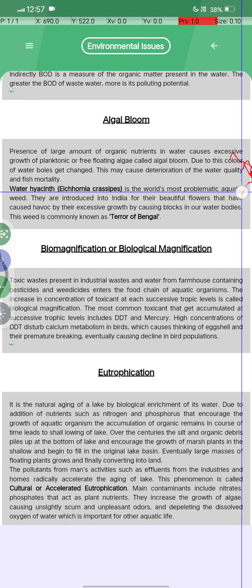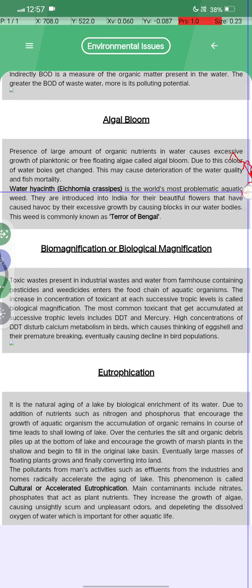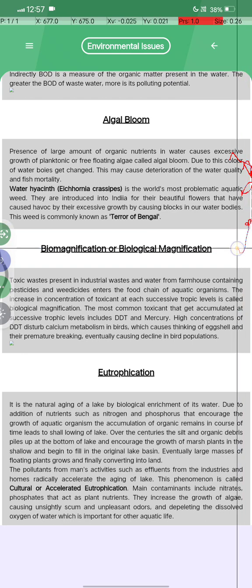Water hyacinth, also called Eichhornia crassipes, is the world's most problematic aquatic weed. It was introduced into India for its beautiful flowers, but has caused havoc by its excessive growth, blocking our water bodies. These weeds are very commonly known as the terror of Bengal. We also know it by the name terror of Bengal.